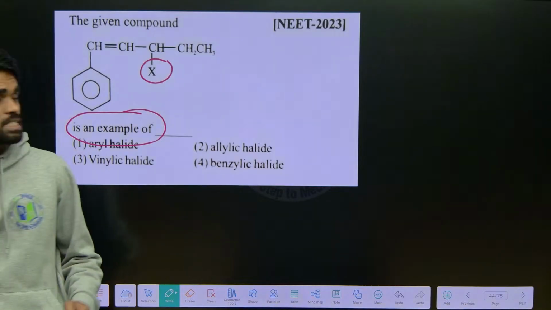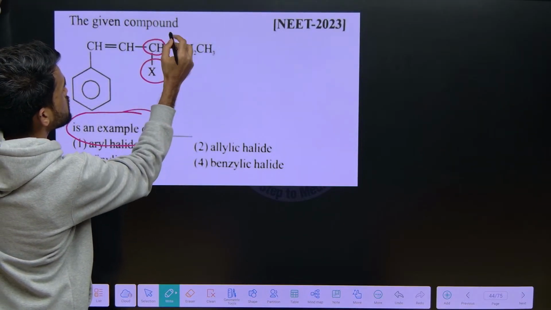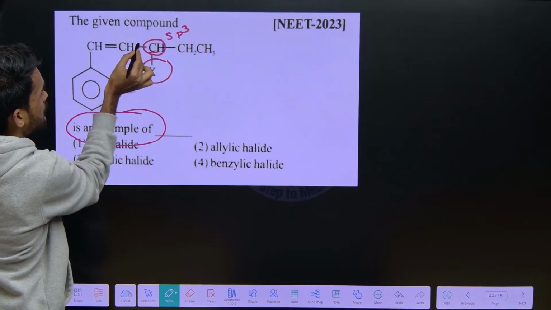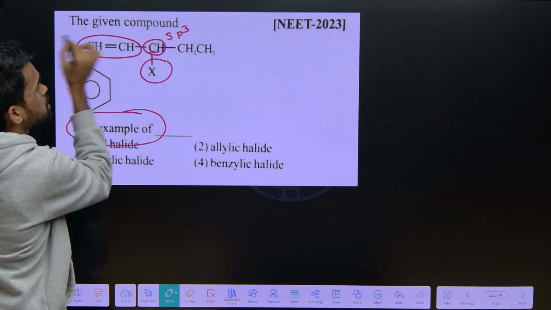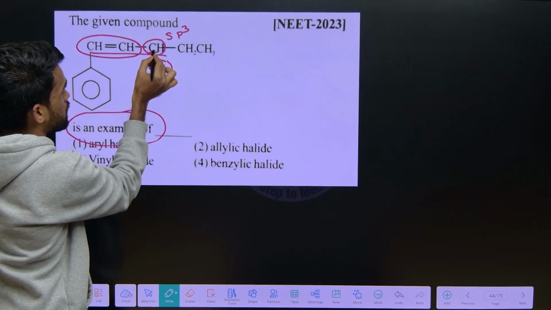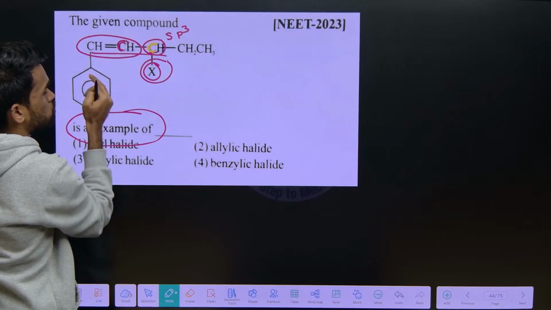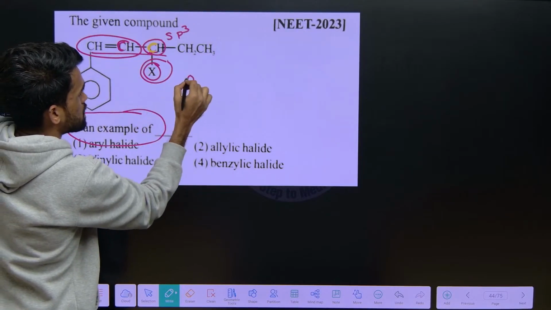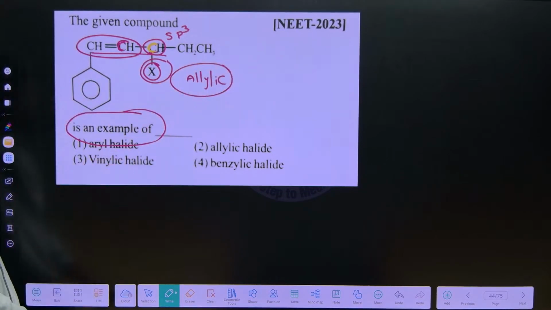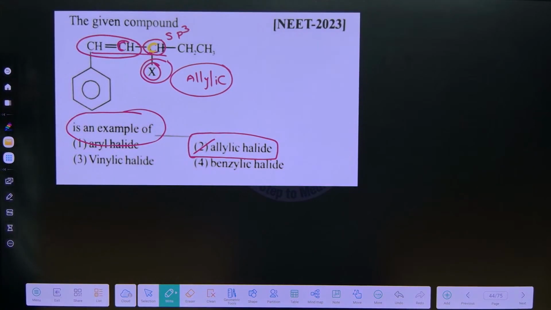Check how it is attached. The halogen atom is attached to a carbon which is sp3 hybridized, and this sp3 hybridized carbon is directly attached to an sp2 hybridized carbon. So when an sp3 hybridized carbon containing halogen has an adjacent sp2 carbon, you can call it an allylic system. Allylic halide is your perfect answer, so the second option is the answer for this question.